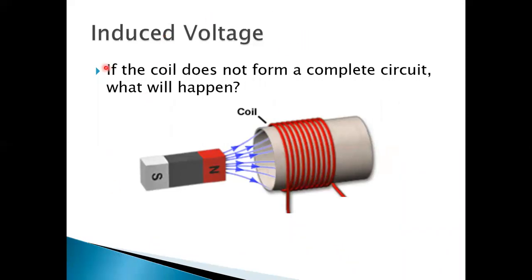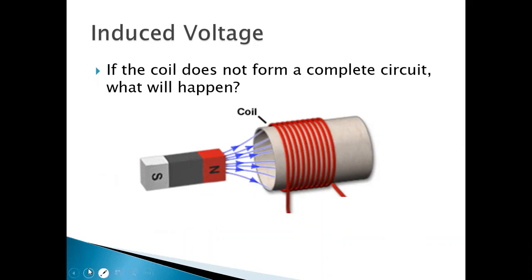Again, you see here induced voltage. If the coil does not form a complete circuit, then what will happen? Try to understand. There is no complete circuit because this end of the coil and this end of the coil are not in contact with each other. So the circuit is broken.